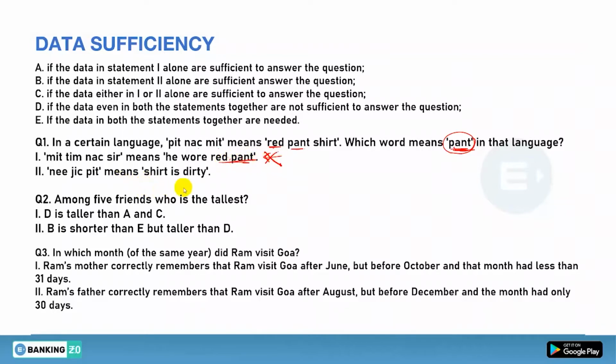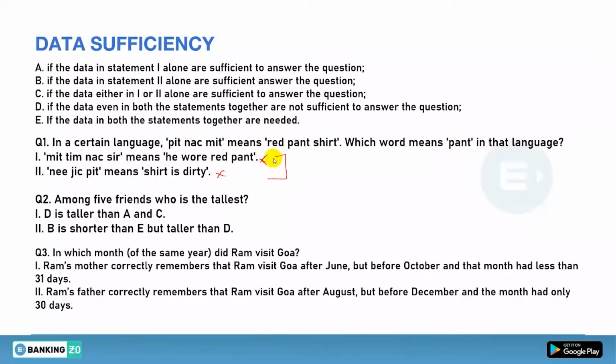Now comes the second one. In the second, there is shirt is dirty. So shirt is common. But if you talk about red and pant, can you find out the two codes from these two? Can you clarify the one? No, because you can easily say that the code for shirt will be PIT, that is for sure. But can you find the code of pant? No, you can't. Yes or no? Clear or not? So you can't find the answer from the second alone as well. Now it is clear that from the first alone and from the second alone, you can't find the answer.